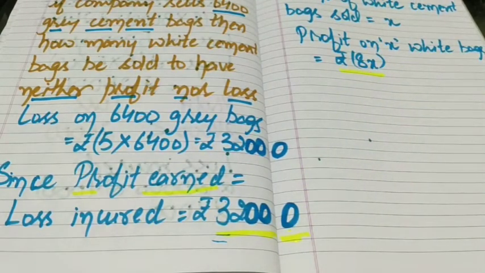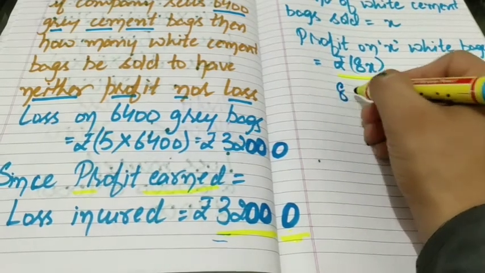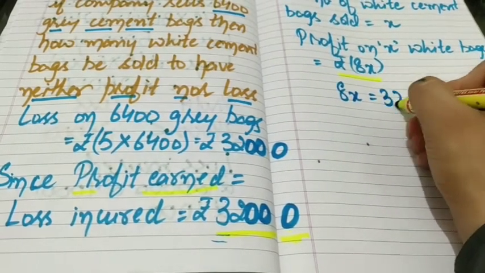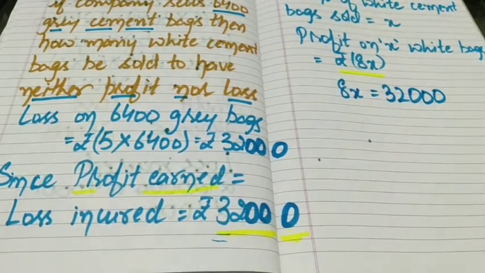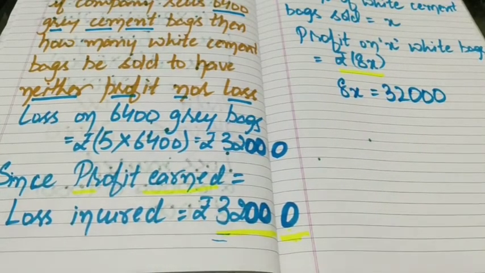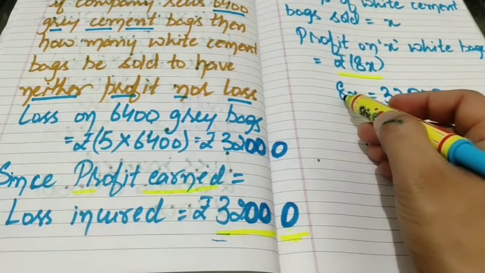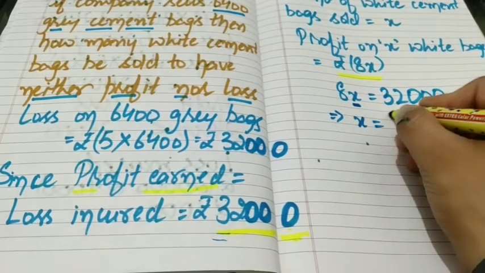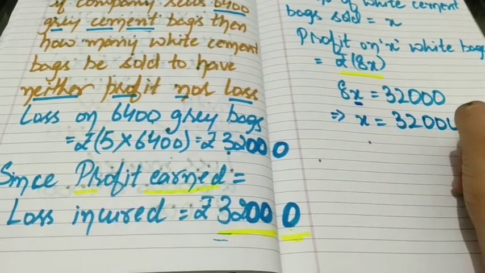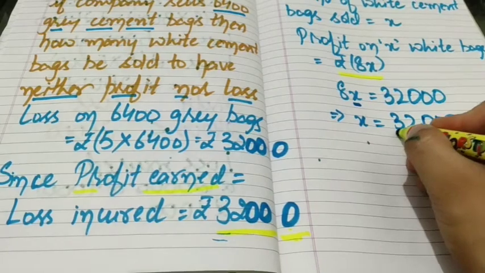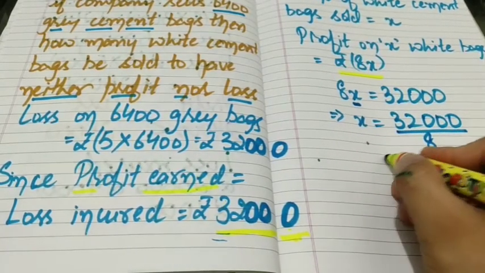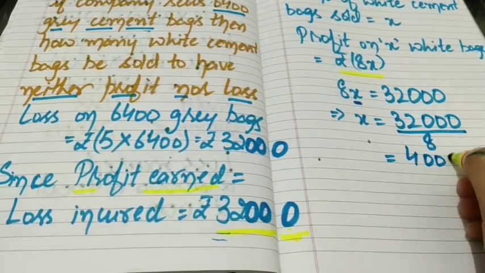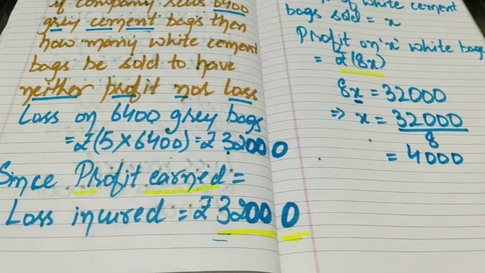So we will put 8X equals to 32,000, and we are concerned with the value of X. Now to find value of X, we have to shift 8 to right side, and by cross multiplication X will become 32,000 divided by 8. So on dividing it will become 4,000. So required number of white bags sold is equals to 4,000.